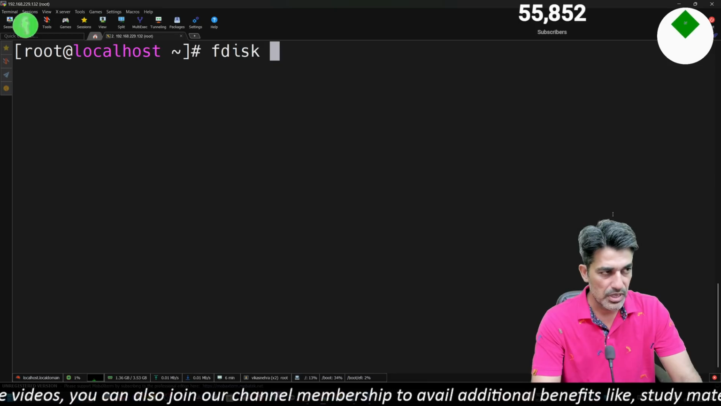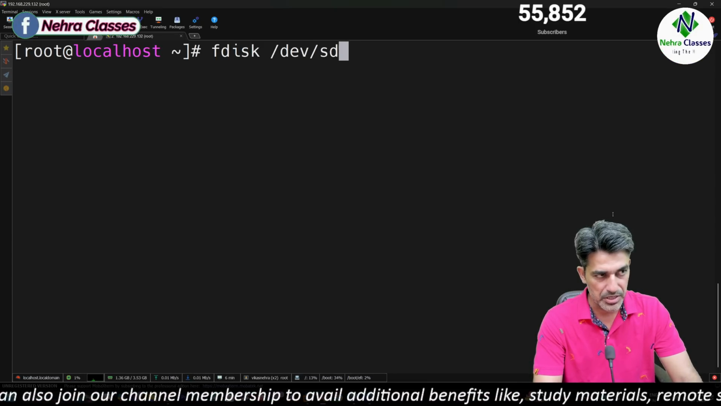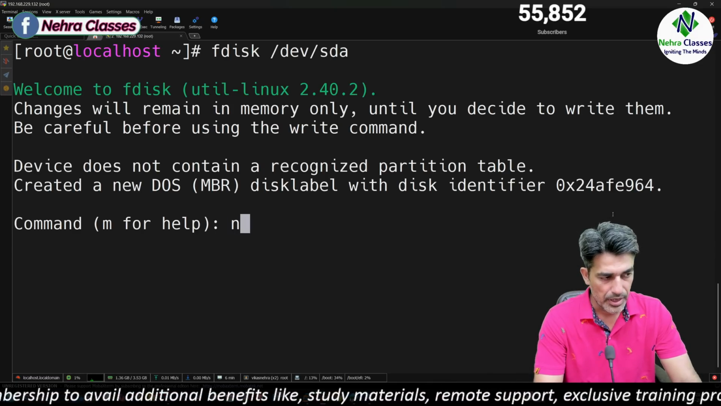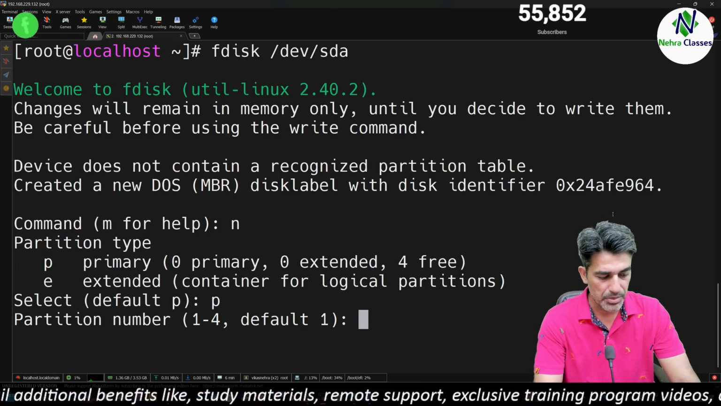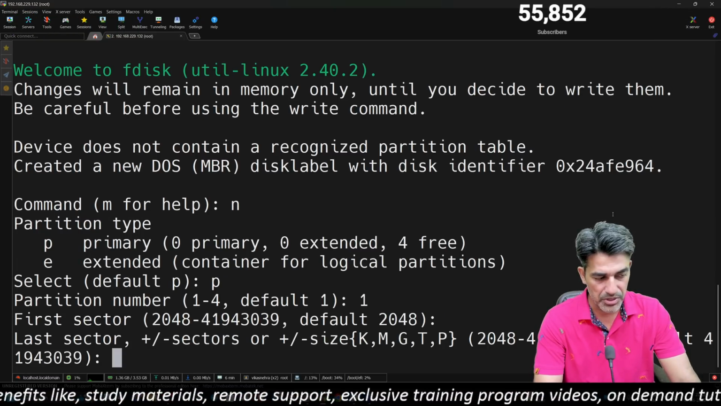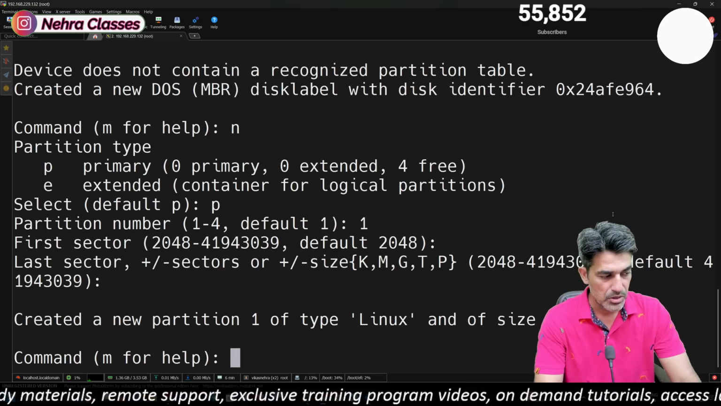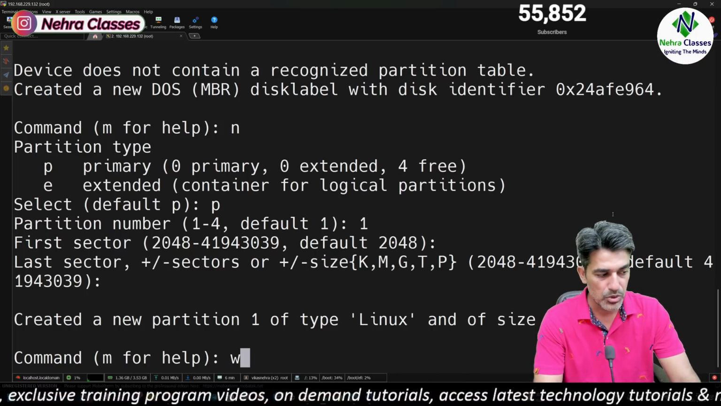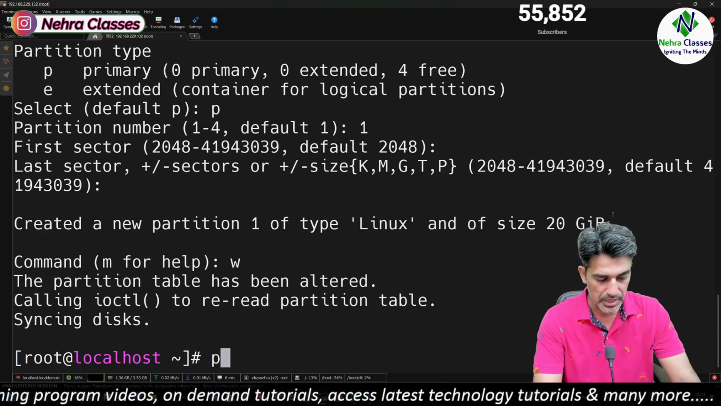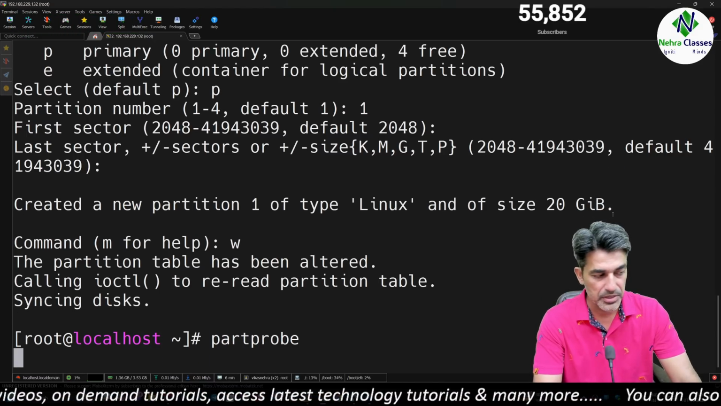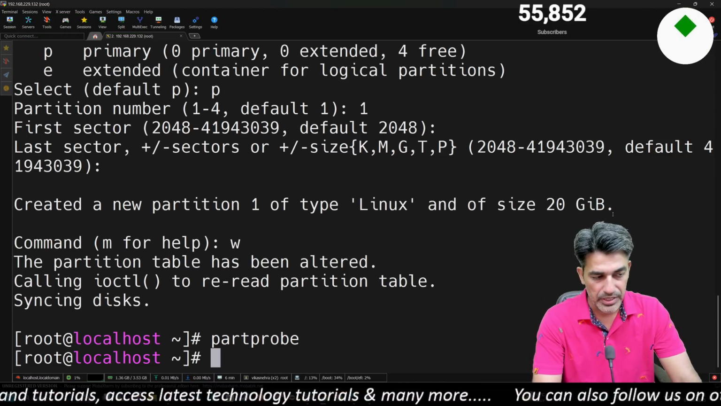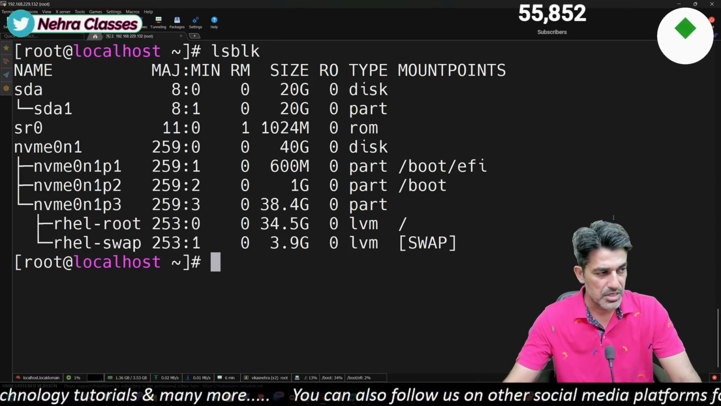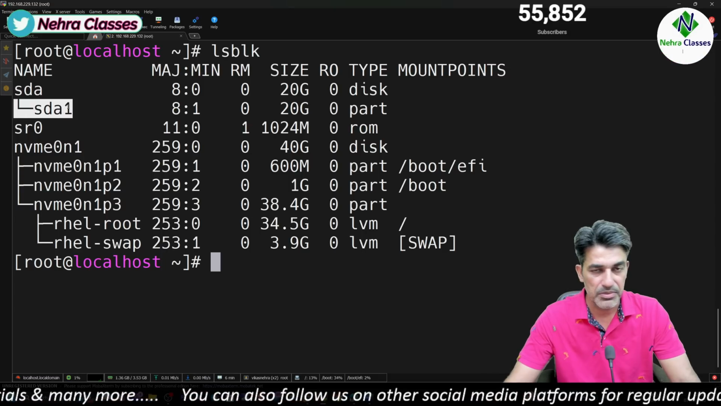So we will use the fdisk utility to create the partition on this disk. And for new, P for primary, partition number 1, and this time we want to use the entire disk space. So we'll just press enter here. After that, we will press W to save the changes, and then we can execute the partprobe command so that the kernel can read these changes. So I just created a partition on this disk, SDA1.